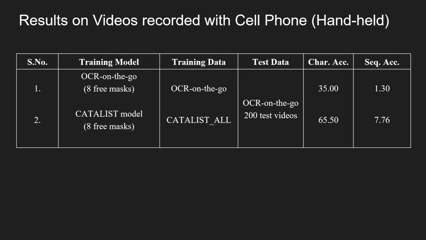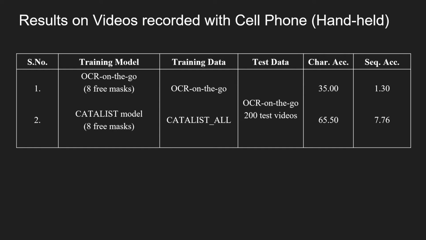Here are the results of our model as compared to OCR on the Go model. We test our model on handheld videos, which are shared in OCR on the Go work. As shown, the character accuracy improves by 30% just by using similar model, but our Catalyst and Alchemist dataset, which we represent here as Catalyst all.